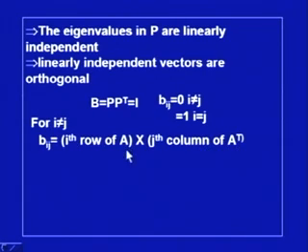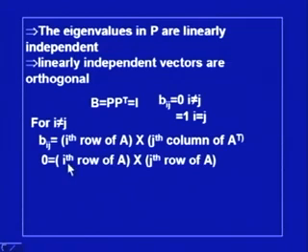But what is the jth column of A transpose? It is the jth row of A, because the column is replaced by the row. So, two rows of A are multiplied,